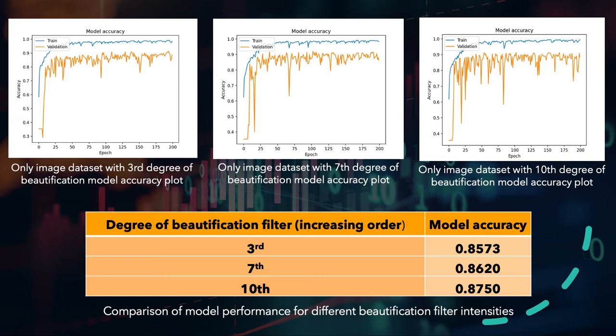Hence, it is better to improve model performance for the dataset with third degree of intensity, because if the model performs well for lower degree of filter intensity, it means it will probably perform better for a higher degree of filter intensity.